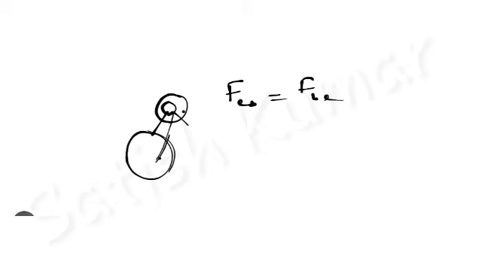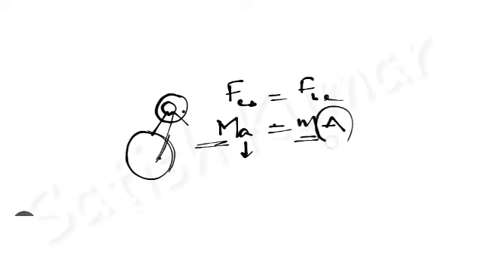The mass of the earth is taken as capital M and its acceleration as small a, and the mass of the body is small m and its acceleration is capital A. Now as these two forces are the same, and the mass of the earth is very much more compared to the mass of the body, the acceleration of the earth will be very less compared to the acceleration of the body. I think you understand my point.